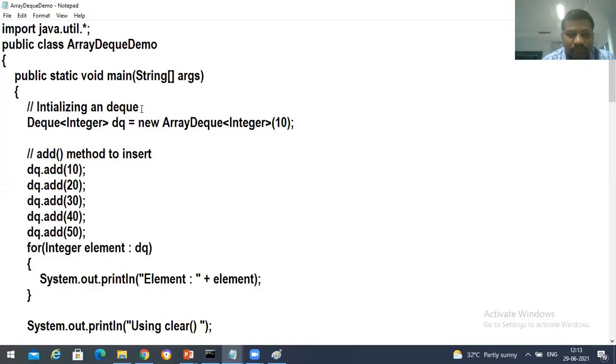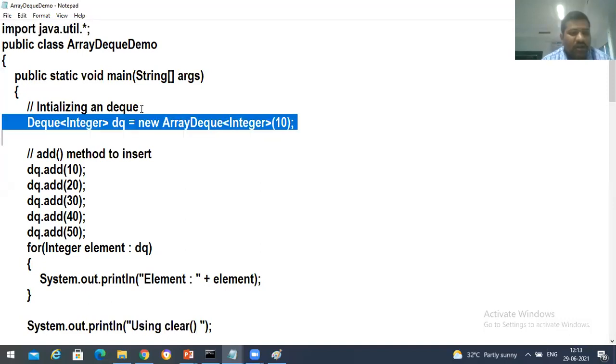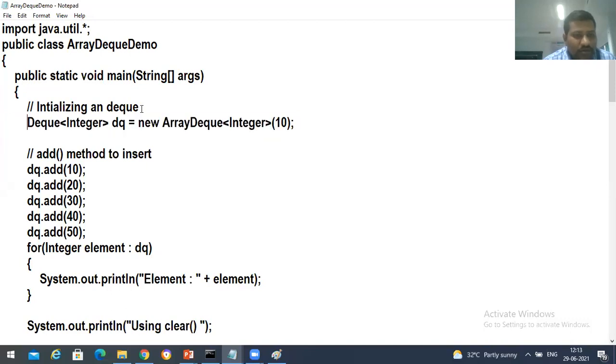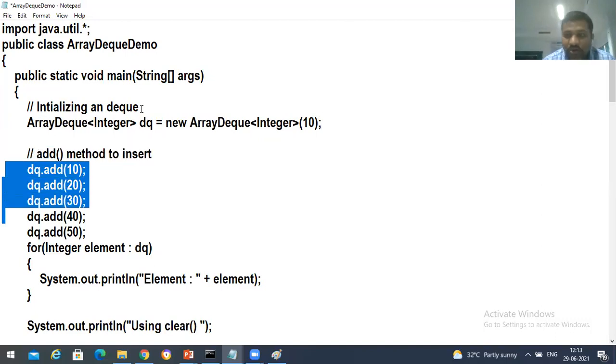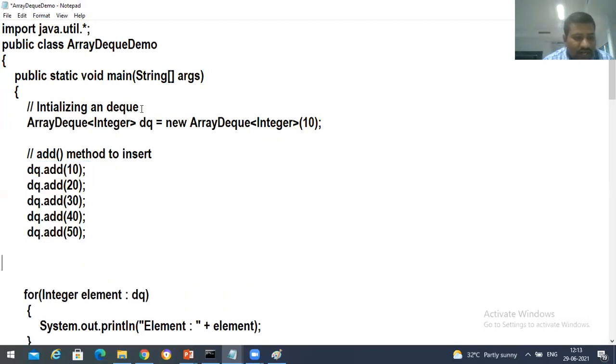Right. So here we'll be going with an ArrayDeque demo, and I'm going to create an object for DQ. Or else you can directly take ArrayDeque here, rather than taking this, again it will be confusing. ArrayDeque DQ equals new ArrayDeque with an initial capacity of 10. Then I'm going to insert elements: dq.add of 10, 20, 30, 40, and then 50. I added some elements into this.